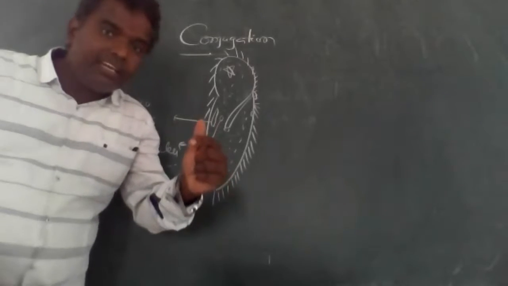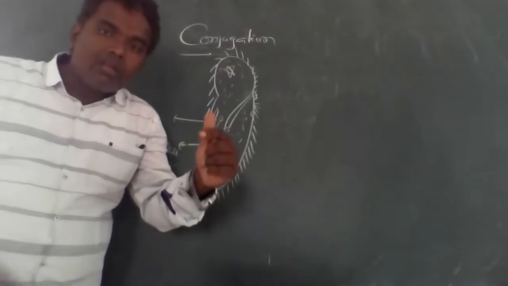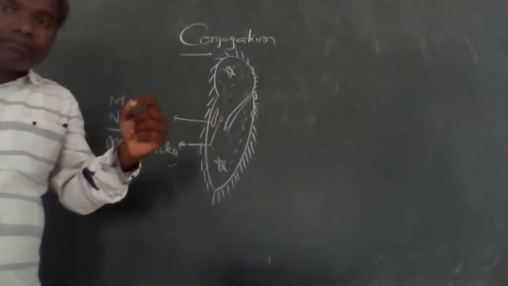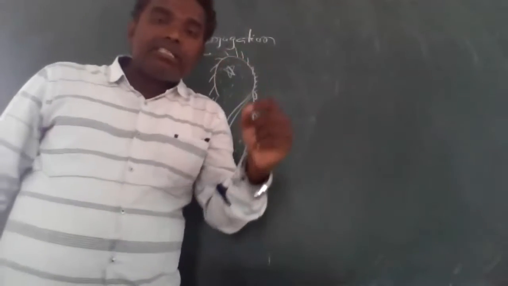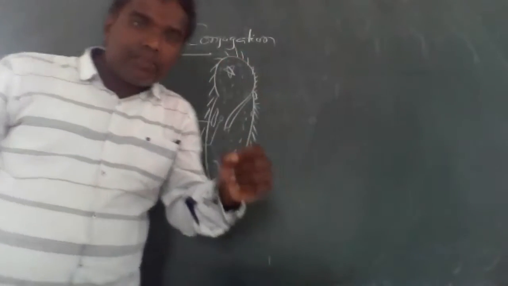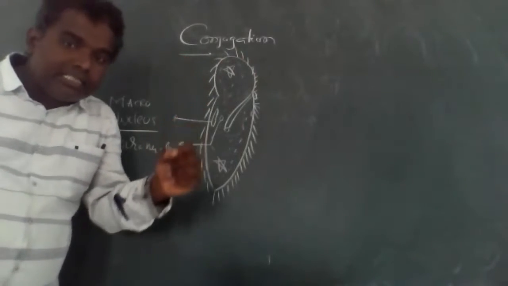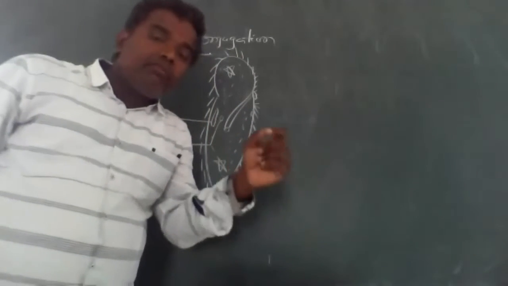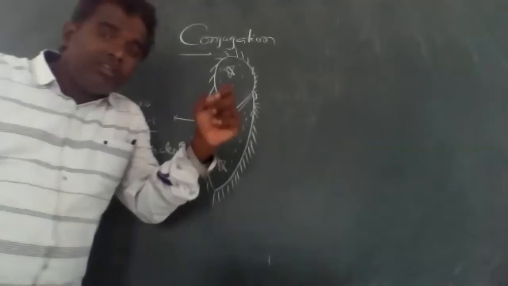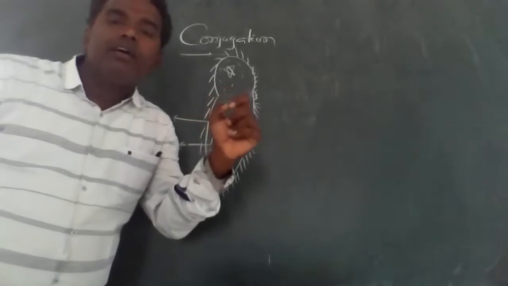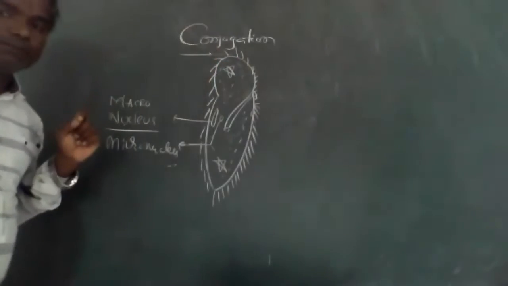Can I repeat once again? Remember one thing: the macronucleus disintegrates into the cytoplasm during the conjugation process and finally disappears. It gives nourishment to the paramecium during the conjugation process.